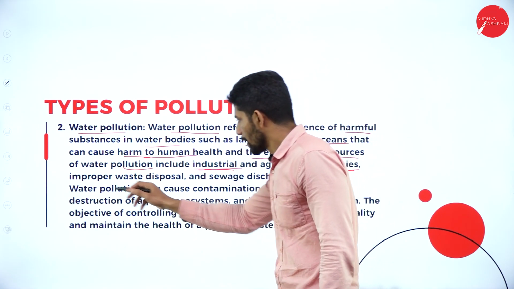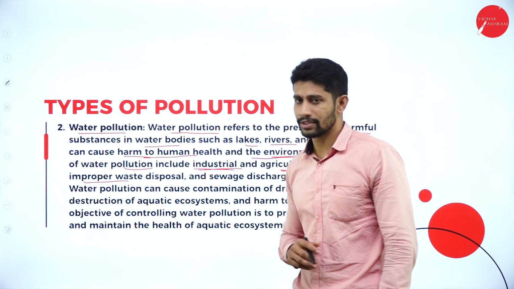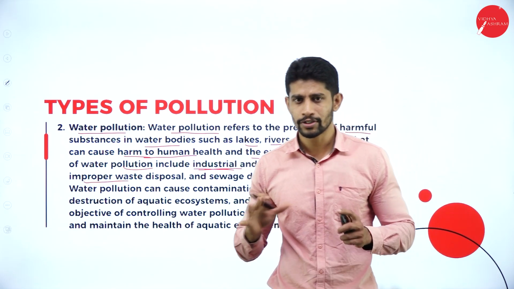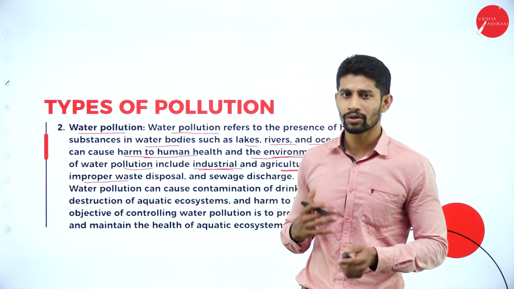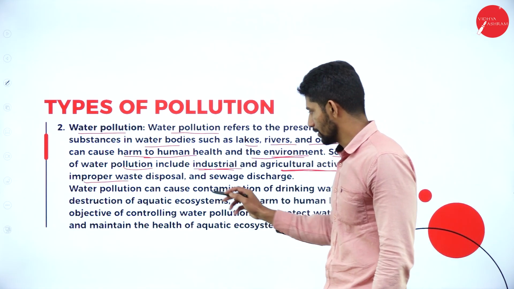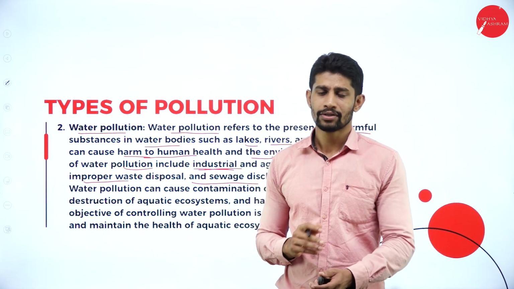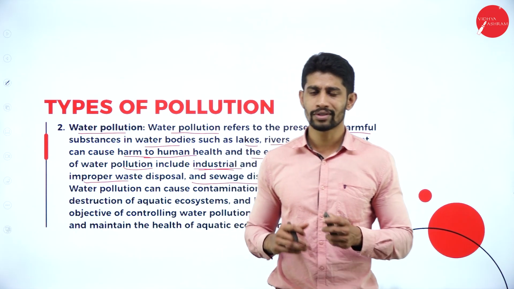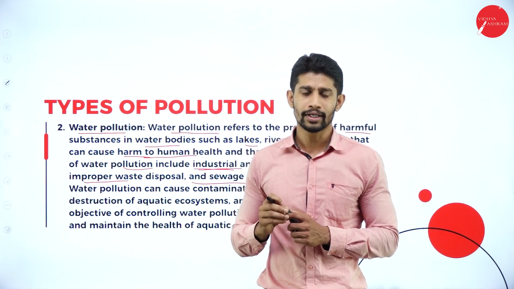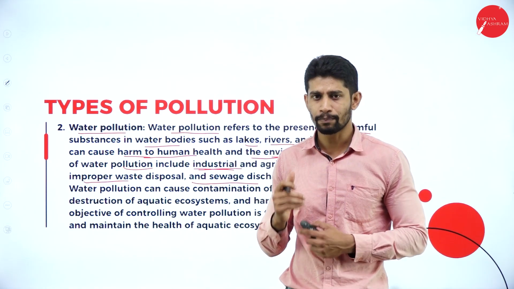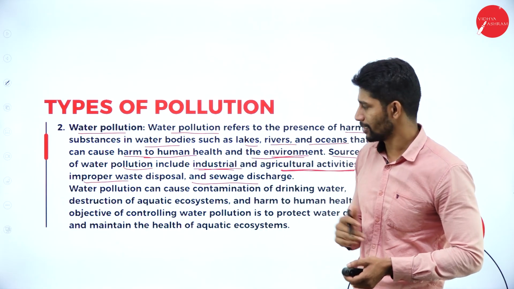Next, improper waste disposal. If people are not disposing of the waste in a proper way, if it is not maintained properly, then from that also water pollution will occur. And sewage discharge. They should keep in mind how to discharge this waste and in what way, whether it is mixing with the good water or not. If it mixes with the pure water, which is good for drinking, then it will cause some problems.